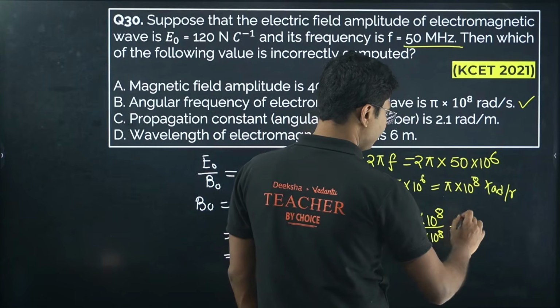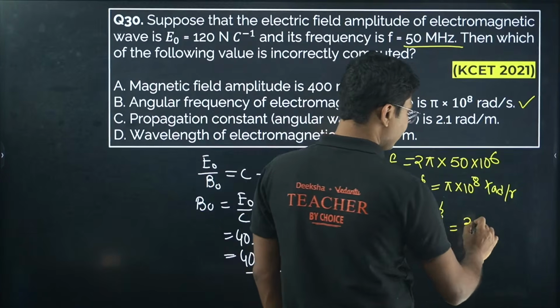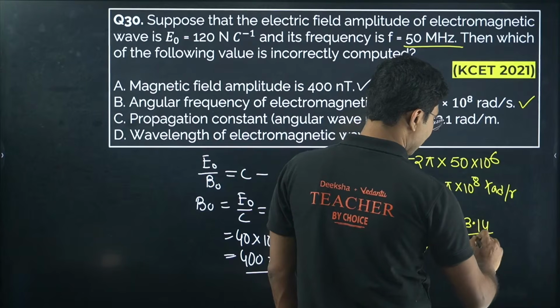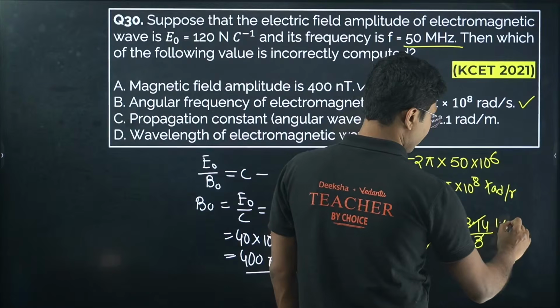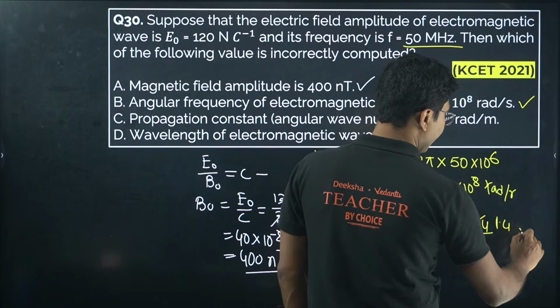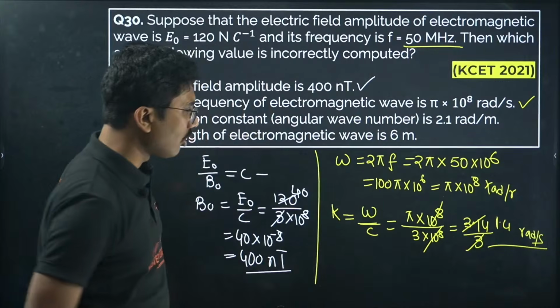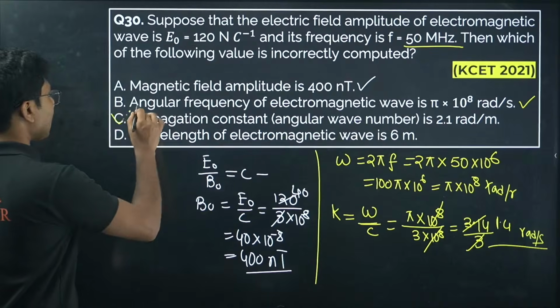The 10 to the power of 8 cancels, so 3.14 divided by 3 will be 1.05 radian per meter. So obviously, as you can see, it is not 1.4 but it will be 2.1. So this is incorrectly computed.